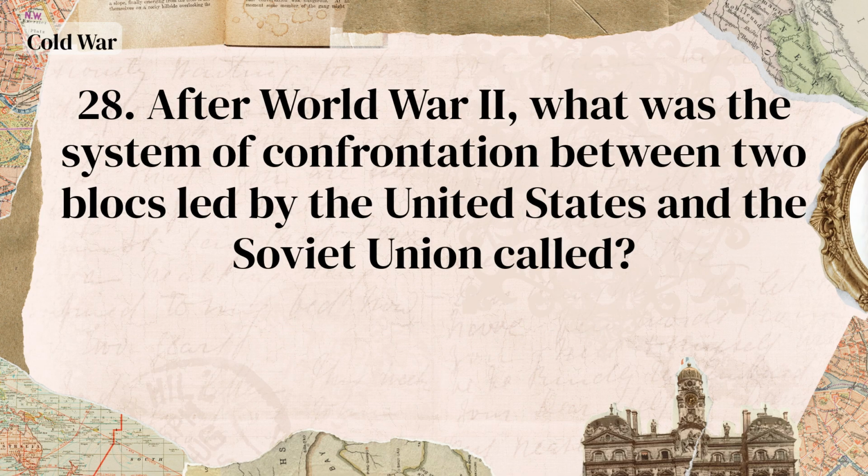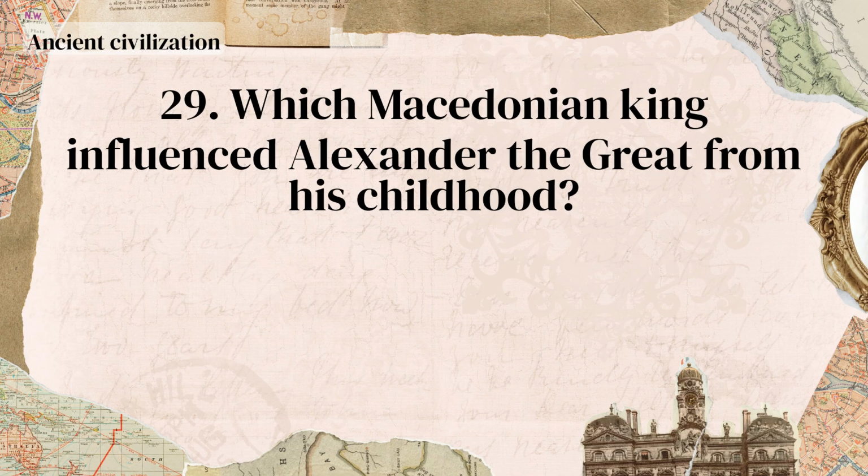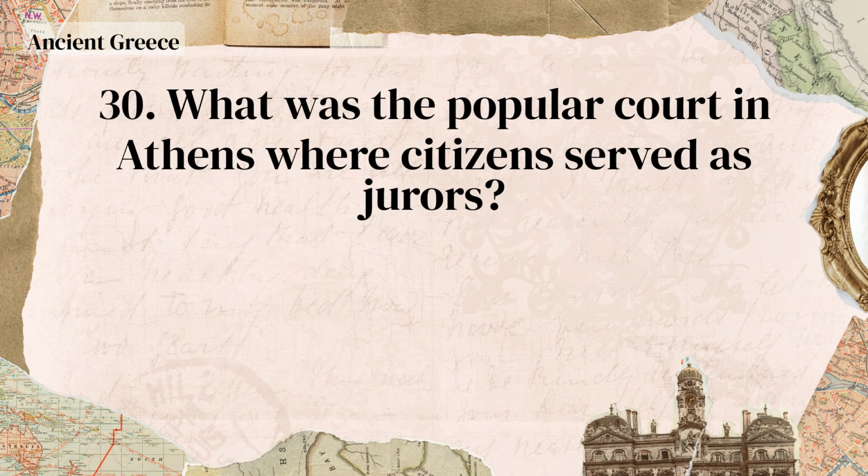After World War II, what was the system of confrontation between two blocs led by the United States and the Soviet Union called? The Cold War. Which Macedonian king influenced Alexander the Great from his childhood? Philip II. What was the popular court in Athens where citizens served as jurors?